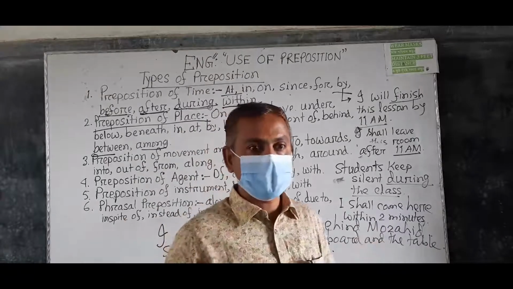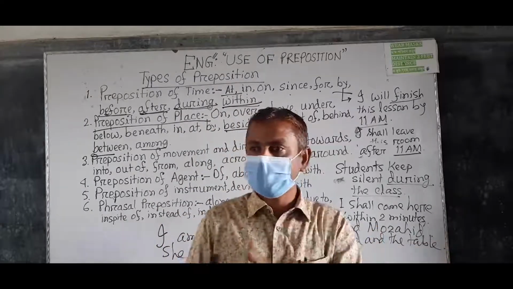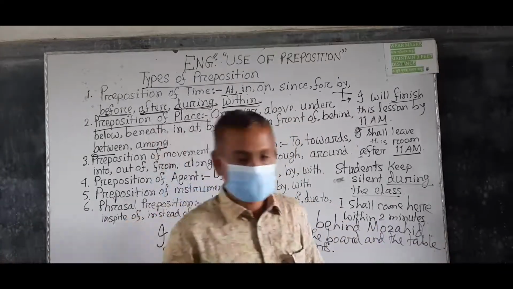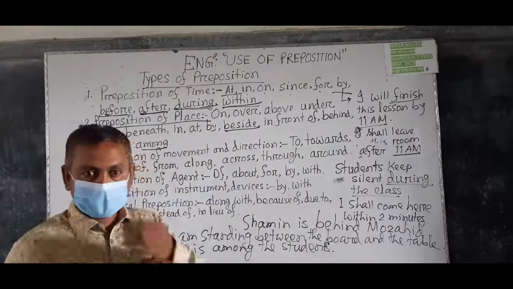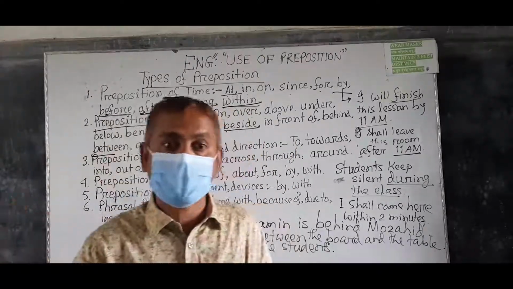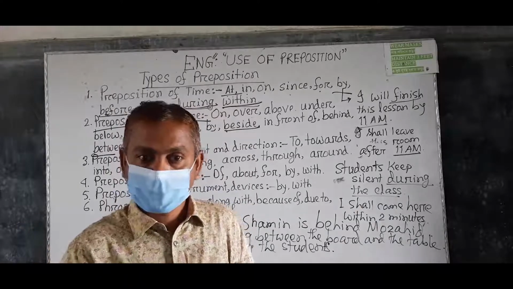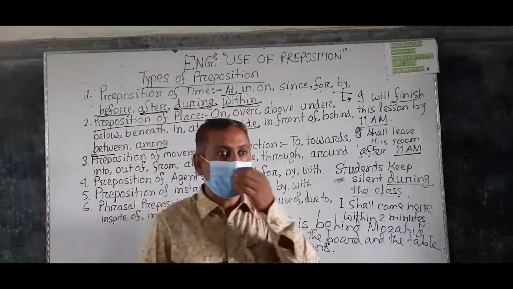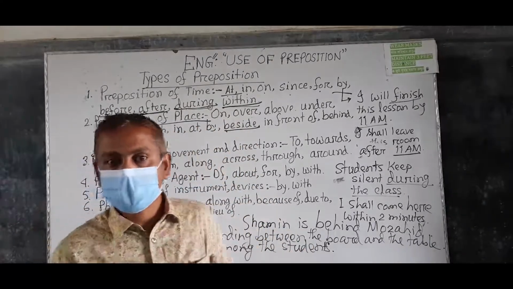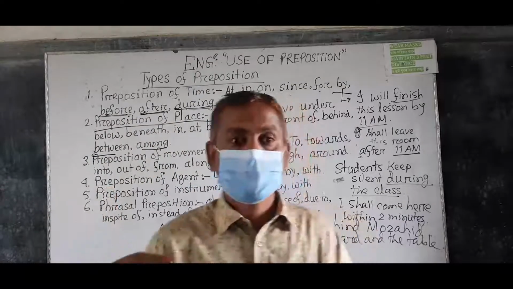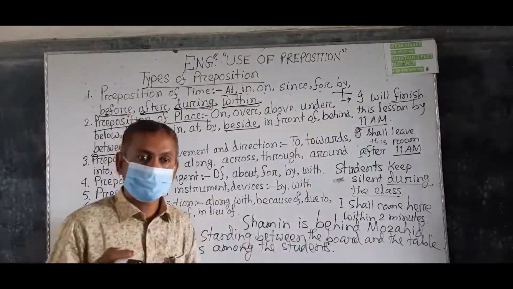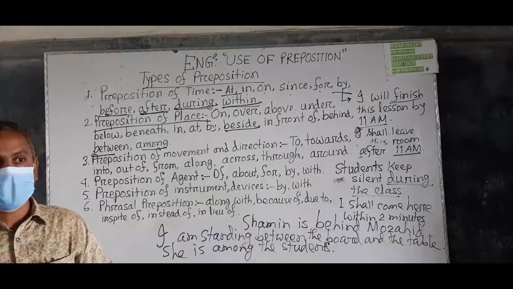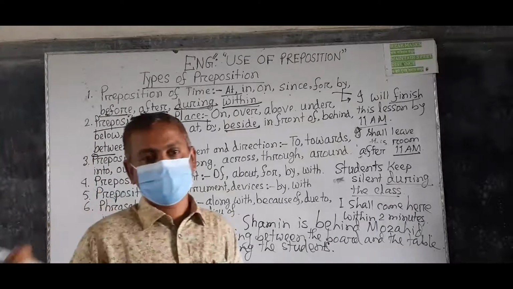Understand? That means I am going to the class. So class is the destination of I. Understand? Where am I going? If you ask where, then the preposition to is the answer.